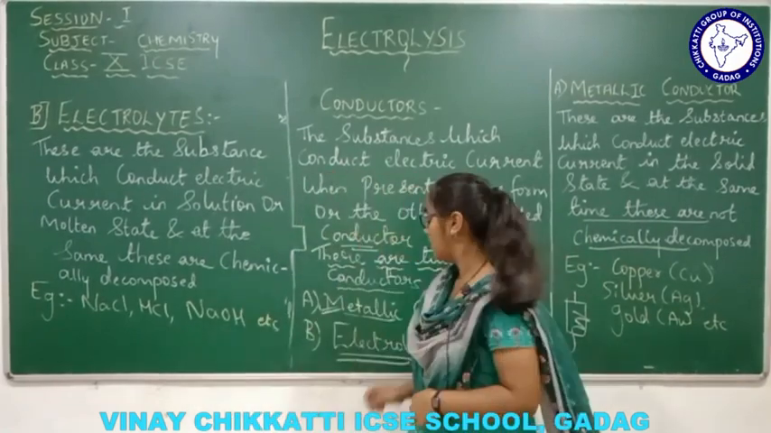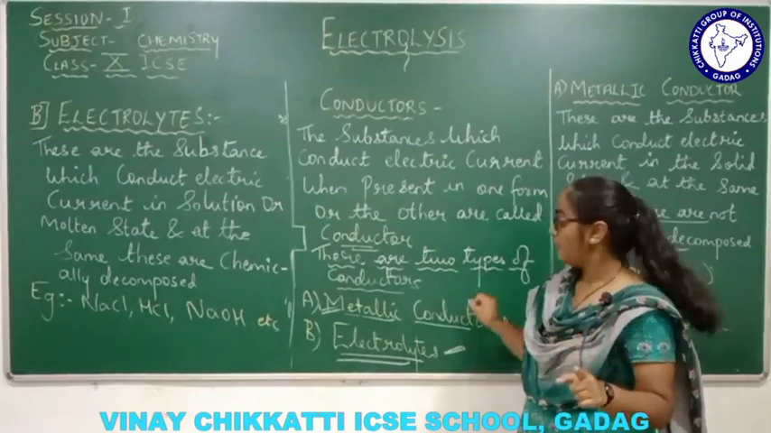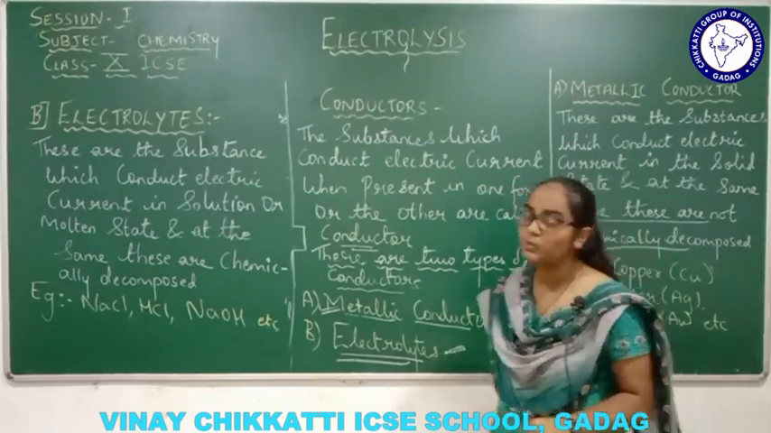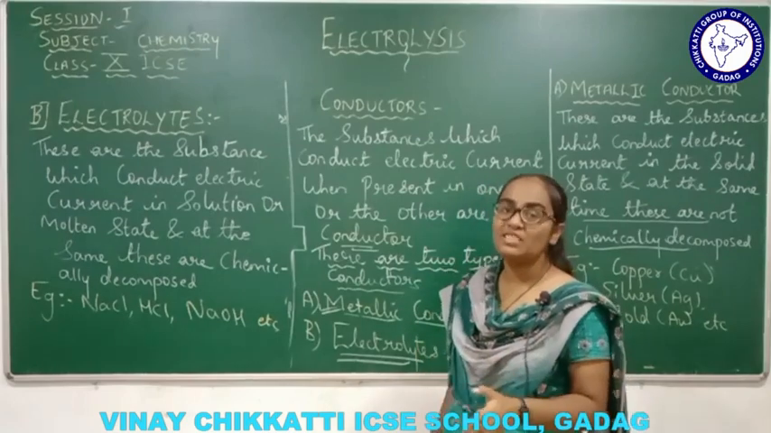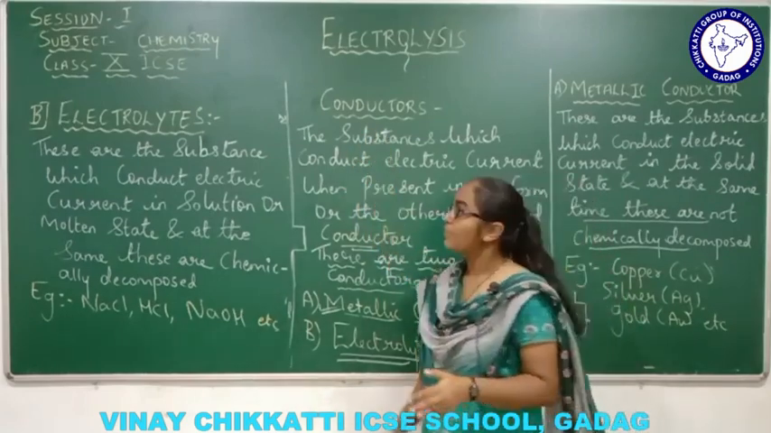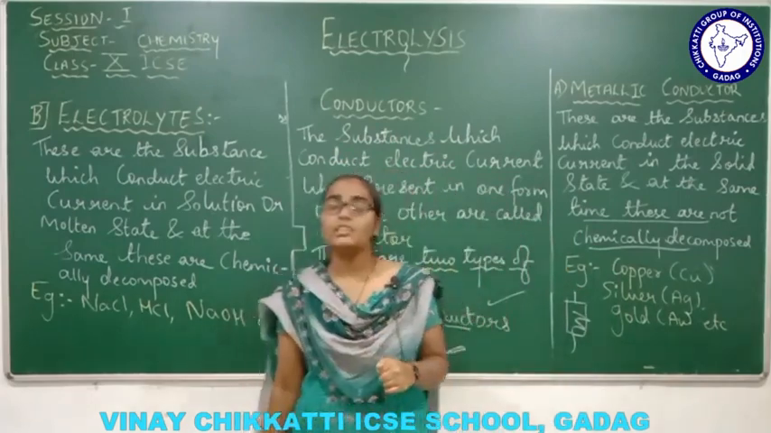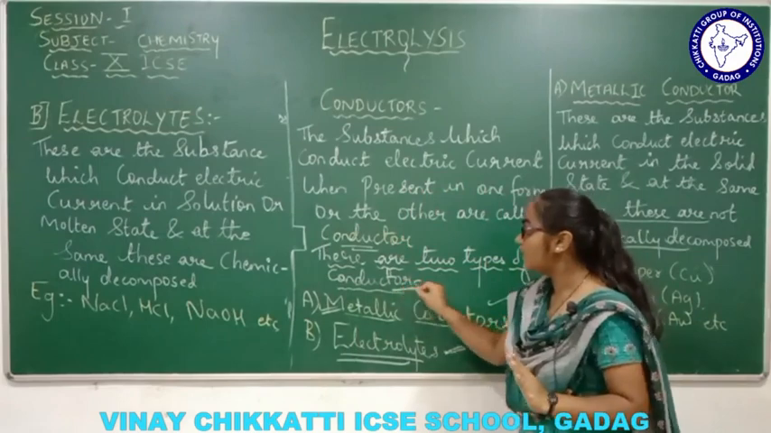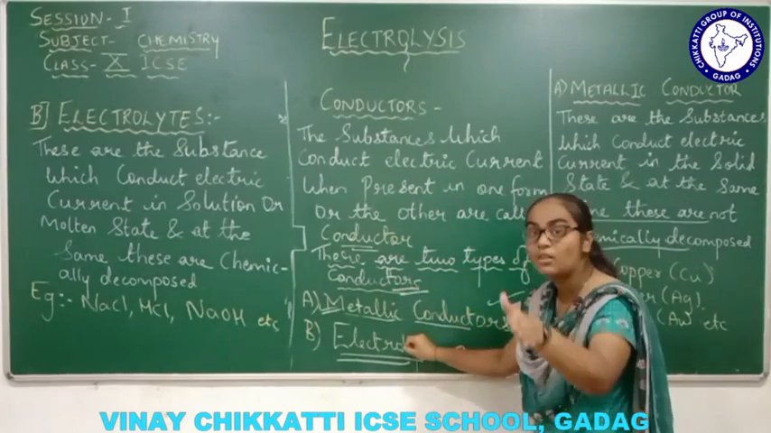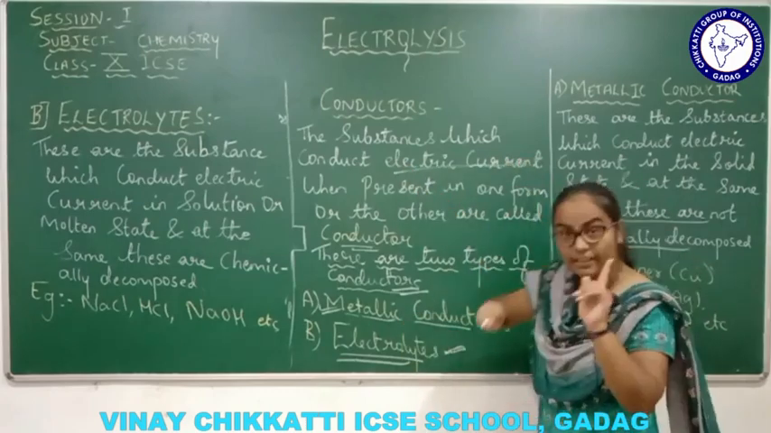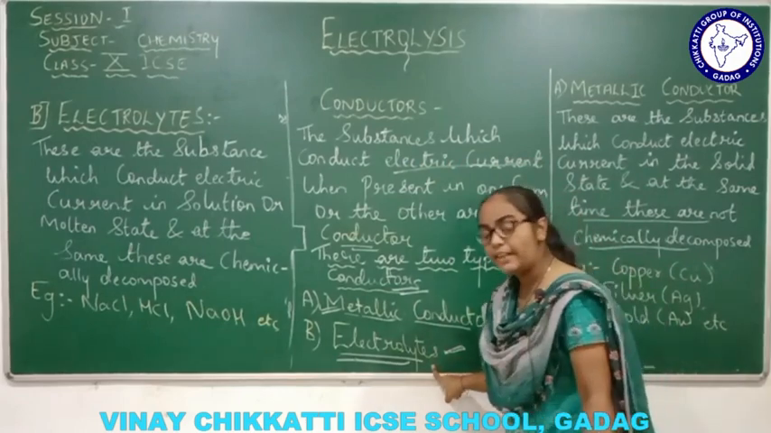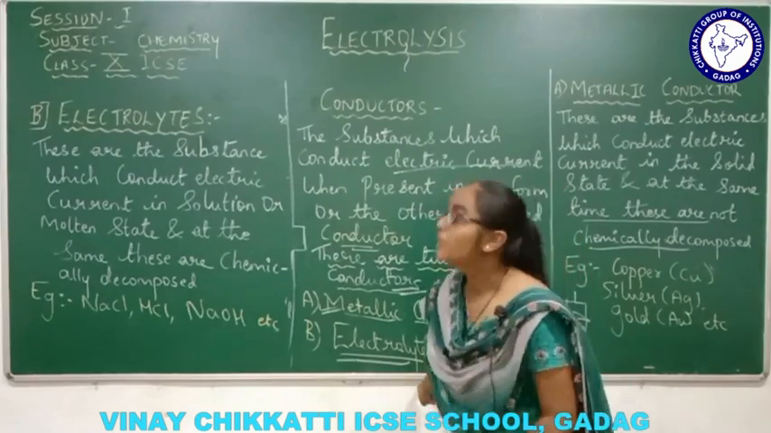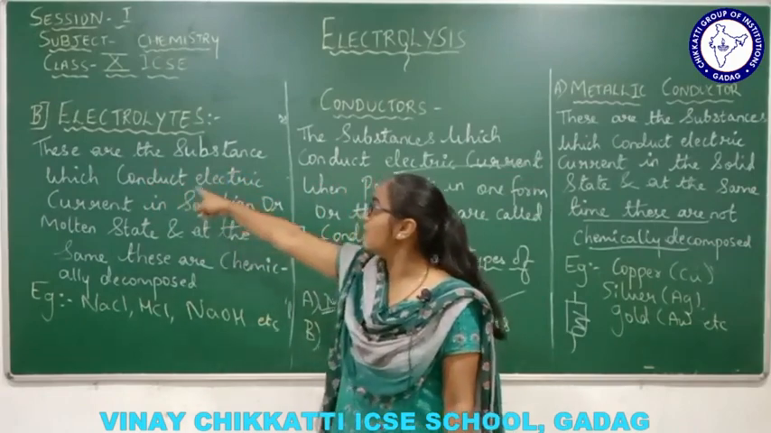Now the second one is electrolyte. First one we covered, which is metallic conductor. Second one is electrolytes. This is the most important conductor which we are going to use in the electrolysis process. Now what are electrolytes? Obviously, they are also going to help in the conduction of electricity. We are saying that these are the two types of conductors. When I talk about a conductor, it has to conduct electric current, right? So the electrolyte will also conduct electric current, but the state of matter will vary. These are the substances which conduct electric current.